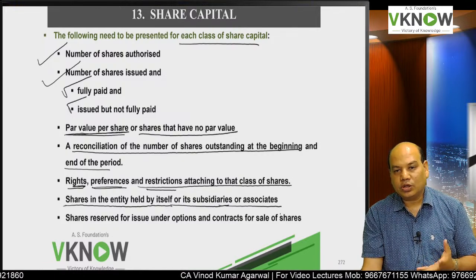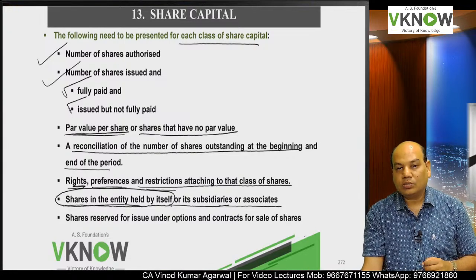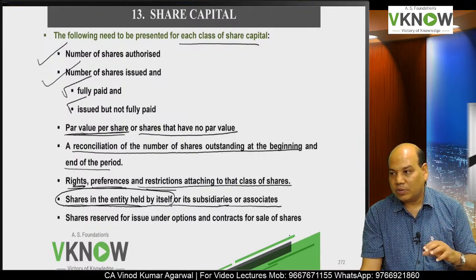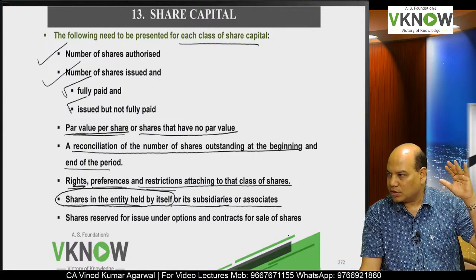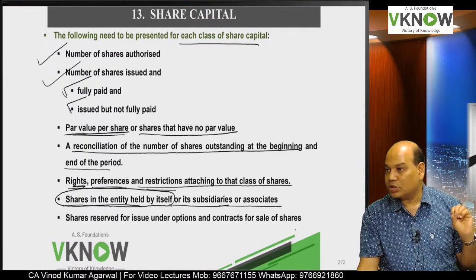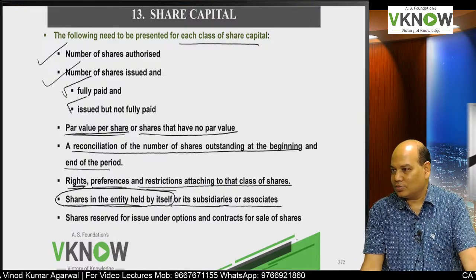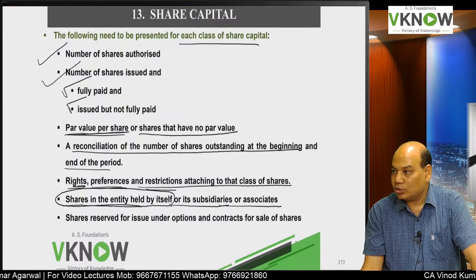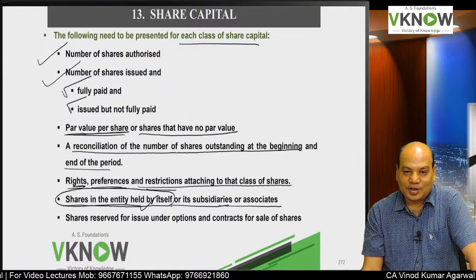If a company is holding its own shares, which is not allowed in India, you cannot invest in your own company's shares. If you buy back, you have to cancel. But as per Ind AS, they have said, because in some other countries a company can invest in its own shares also and need not cancel them. Later on, they can sell them at a profit also. But in India, that is not allowed. Otherwise, companies will, instead of focusing on core business, start trading in their own shares only.